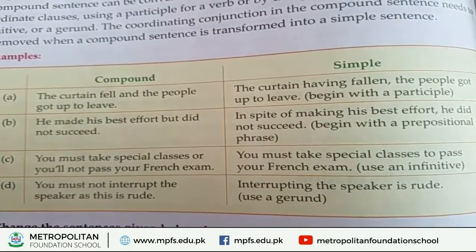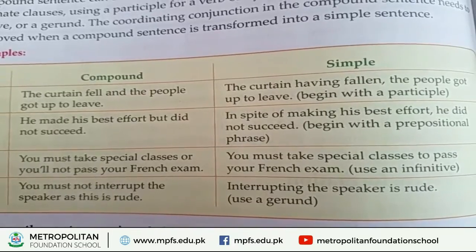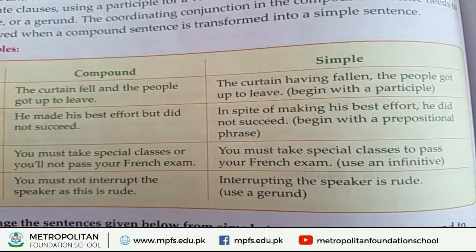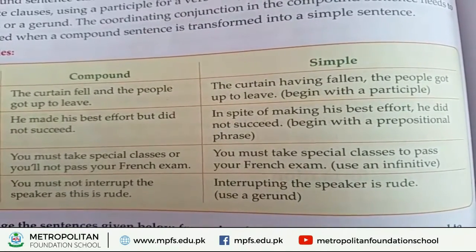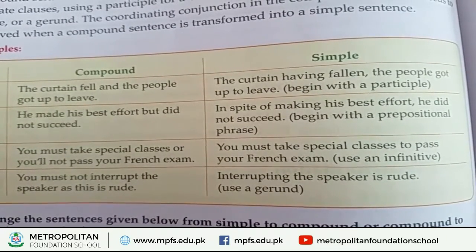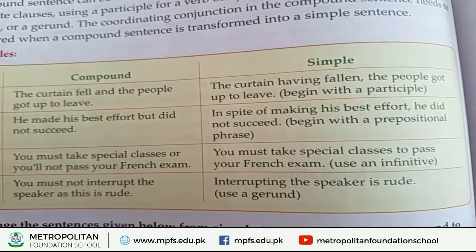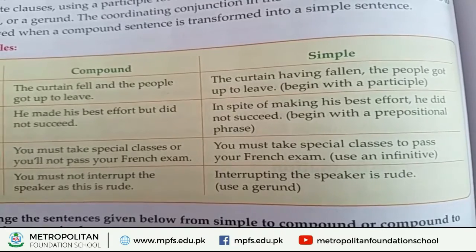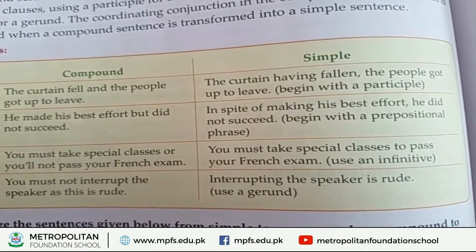Again, look at the compound B. He made his best effort but did not succeed. Here two sentences or two continuous clauses are joined with the help of "but". But in converting to a simple sentence, we will remove the conjunction or coordinate clause "but".